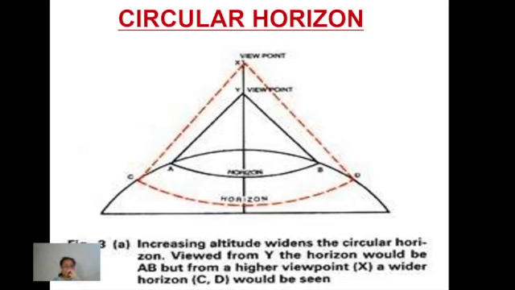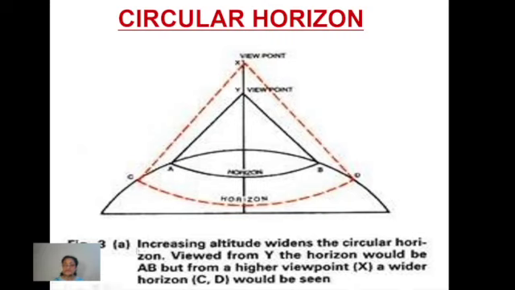But as we go higher up, suppose first you take this point y, at this point, as we go to a higher altitude, from there we try to see the horizon again, we are able to see a larger area. The horizon has increased. Once again, that is a circular horizon, but it's covering a larger area.